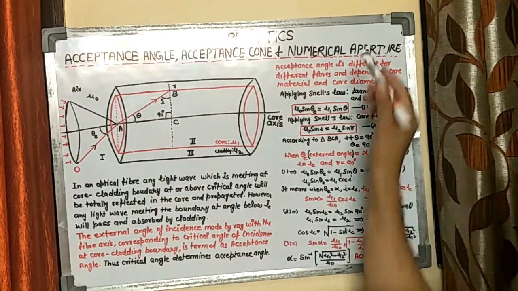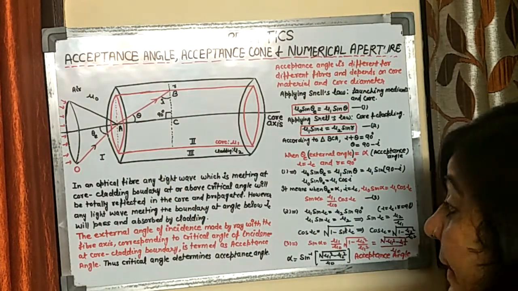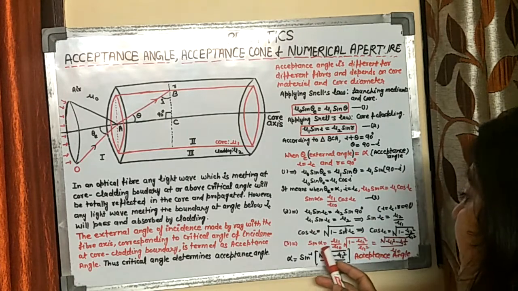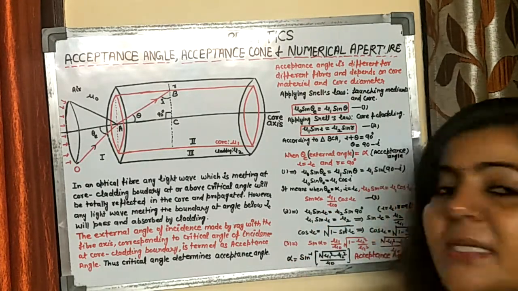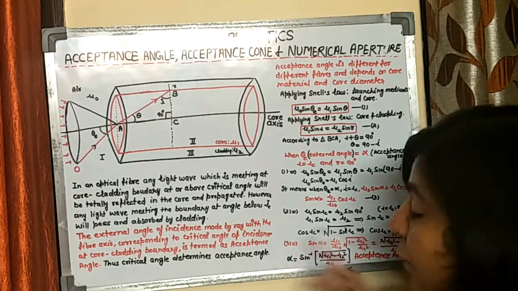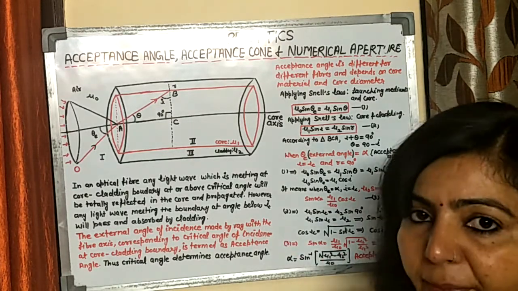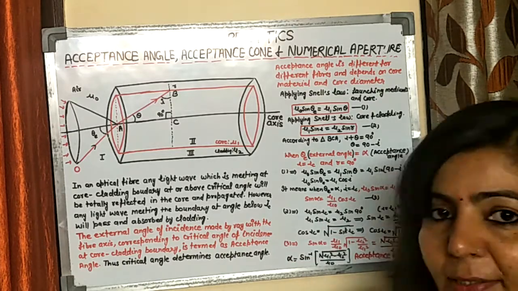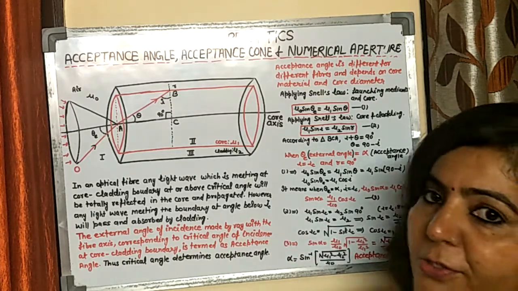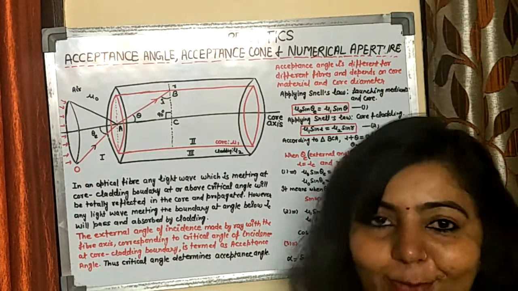And the third one is the numerical aperture. Basically, the sine of the acceptance angle is known as the numerical aperture. Alpha is the acceptance angle and sine of alpha is the numerical aperture. We will discuss this numerical aperture in detail in the next lecture. So this is your acceptance angle and acceptance cone. Thank you.